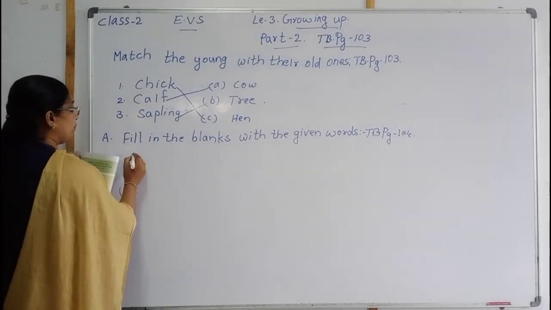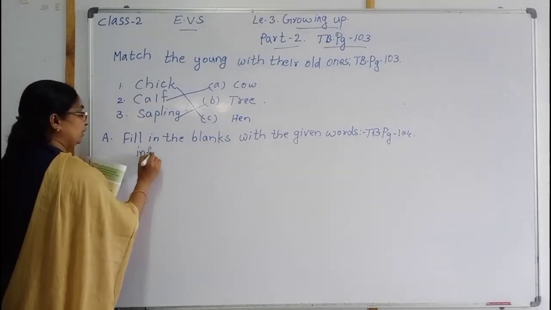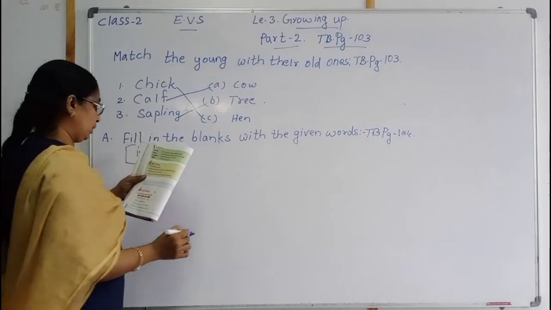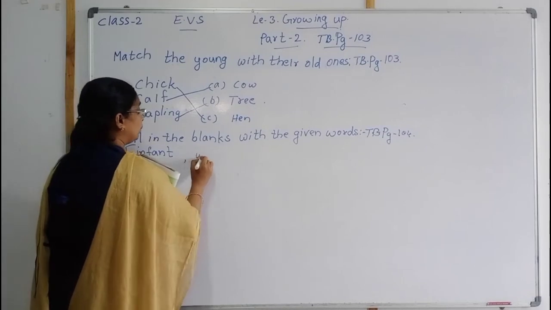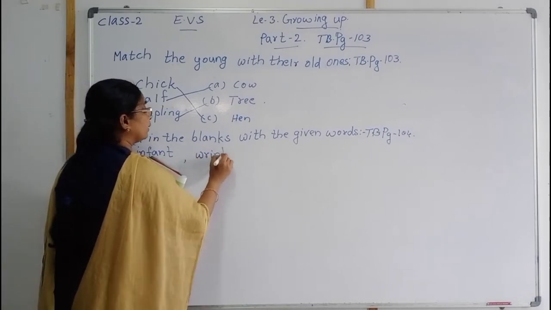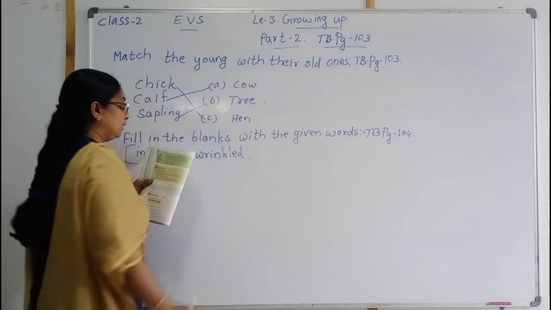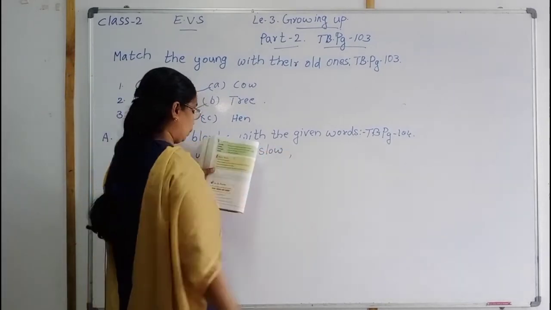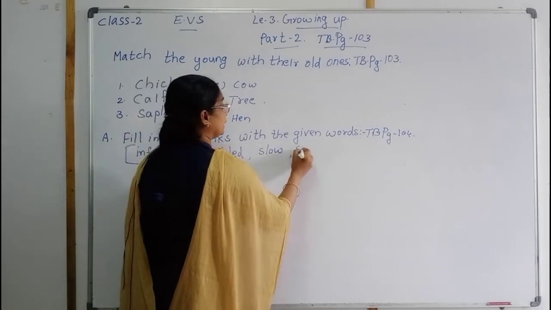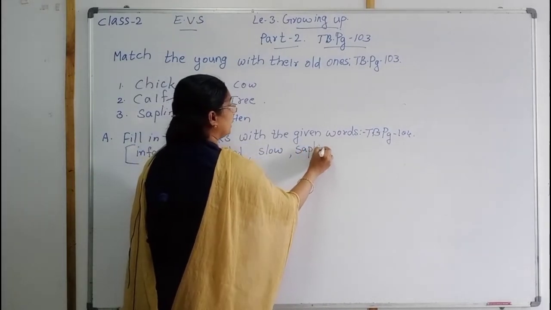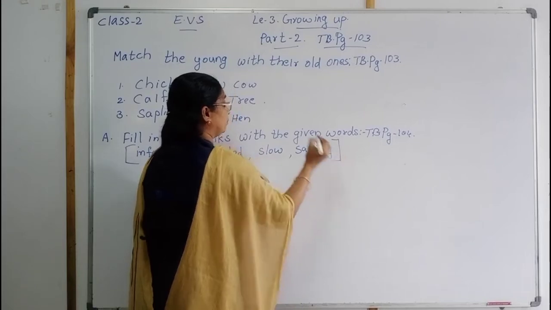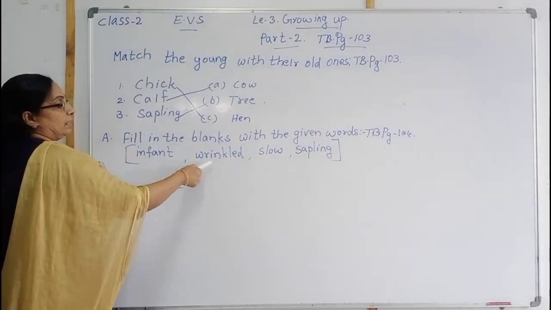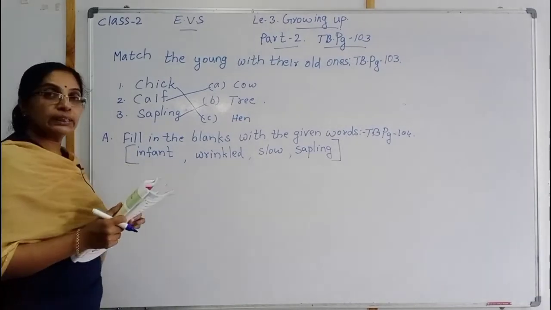You are getting some words in the bracket: infant, wrinkled, W-R-I-N-K-L-E-D, wrinkled, slow, S-L-O-W, slow, and sapling, S-A-P-L-I-N-G, sapling. These are the words you are getting. What are they? Infant, wrinkled, slow, sapling.